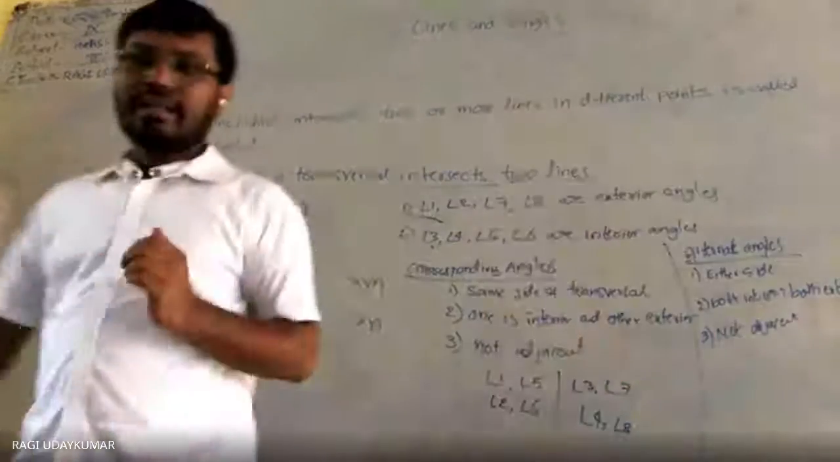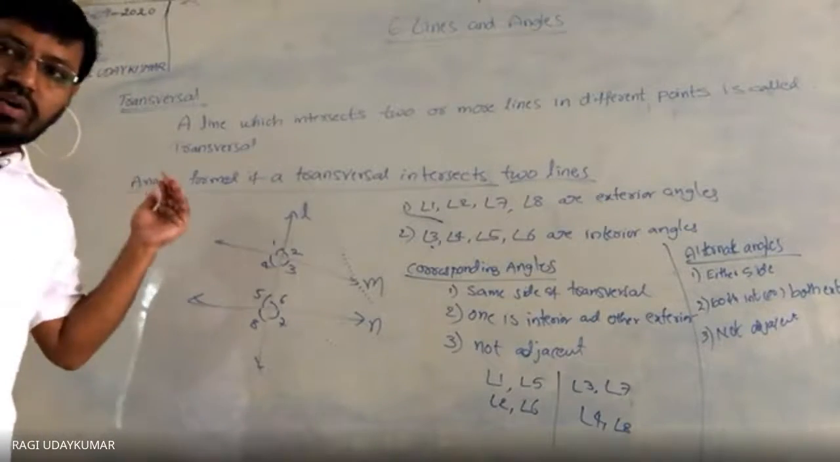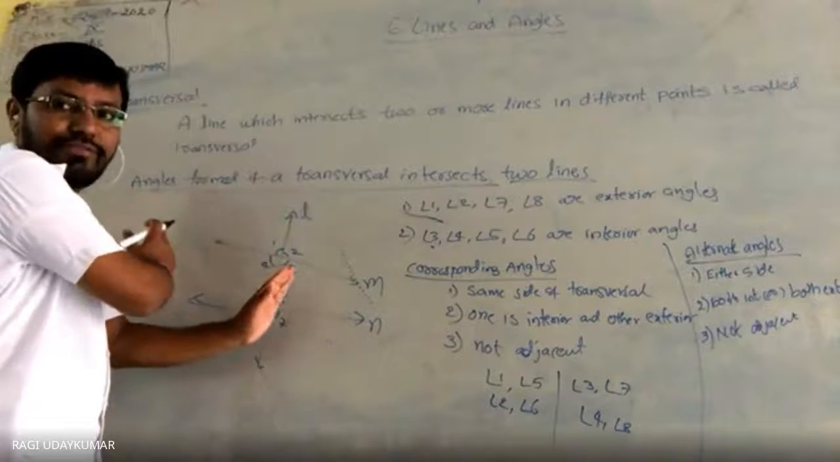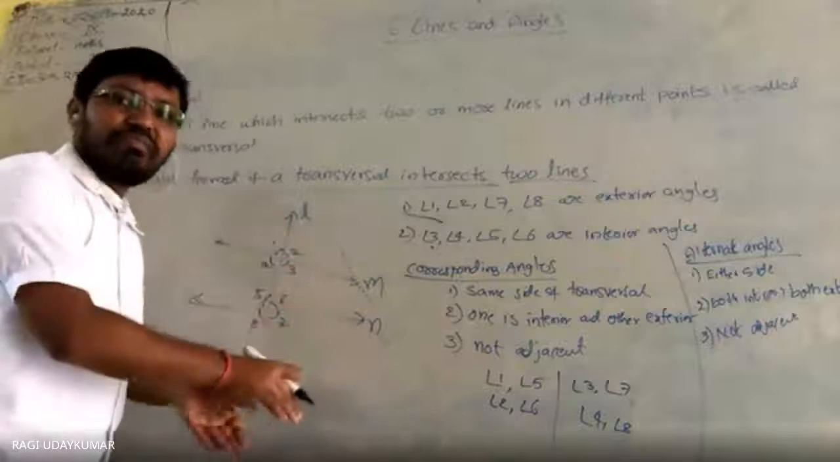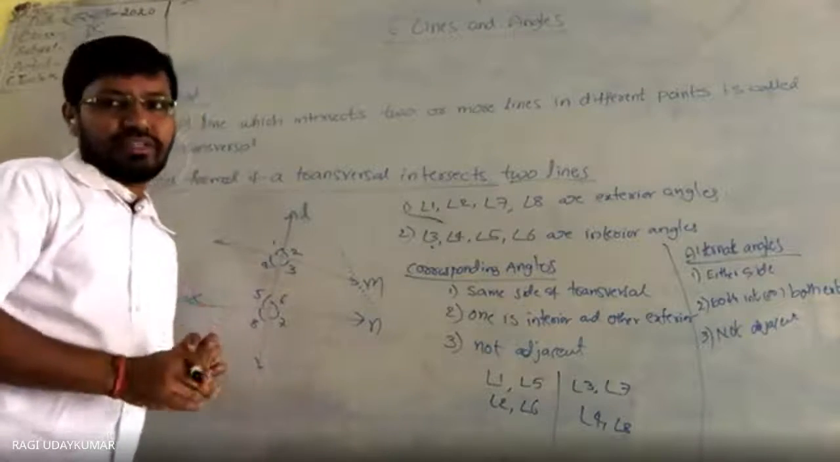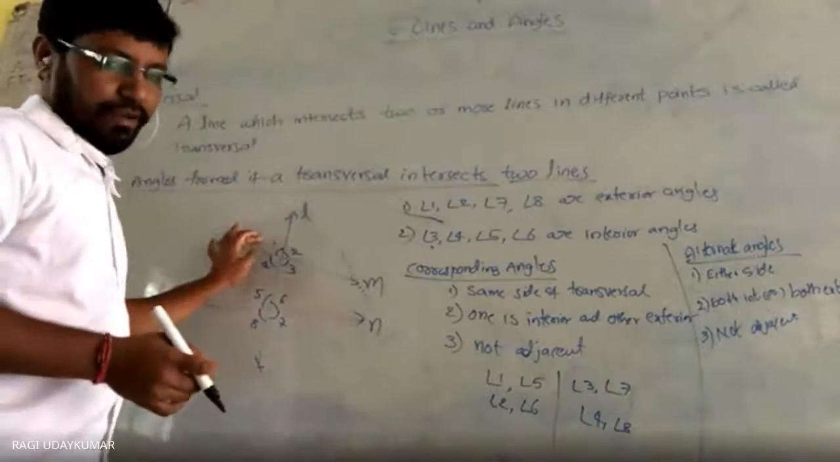Once again, alternate angles are angles on either side of the transversal: one on the left side of the transversal, one on the right side. Both should be interior or both should be exterior, and also not adjacent. Now, consider this: what is the alternate of 1?